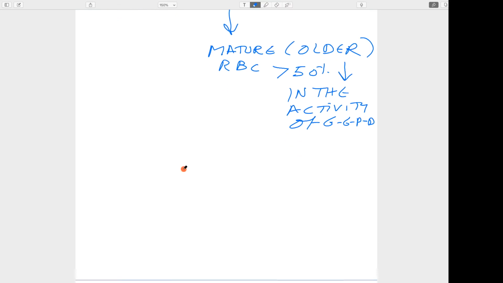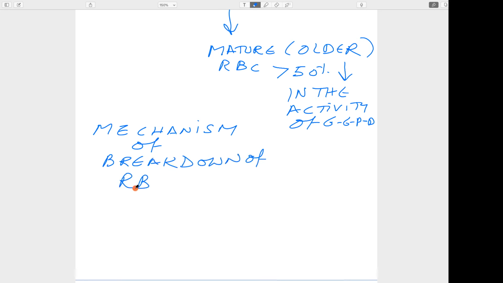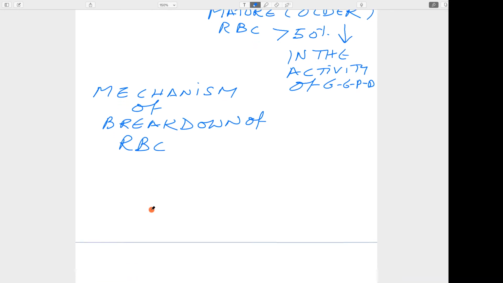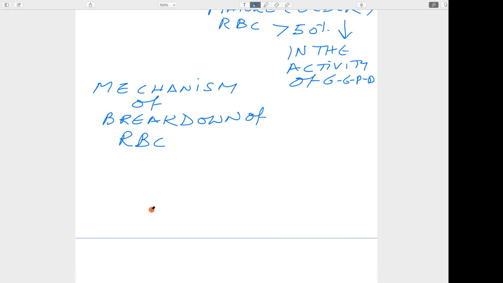Okay, what is the mechanism of breakdown of RBC? Let us see it in a schematic way. In this condition, what happens here? The drugs are administered.